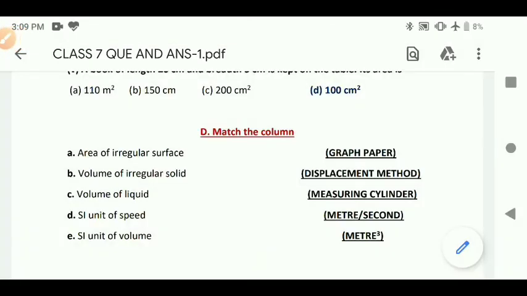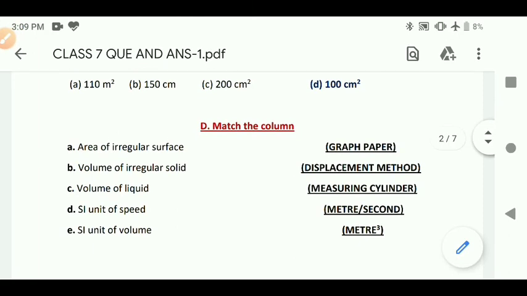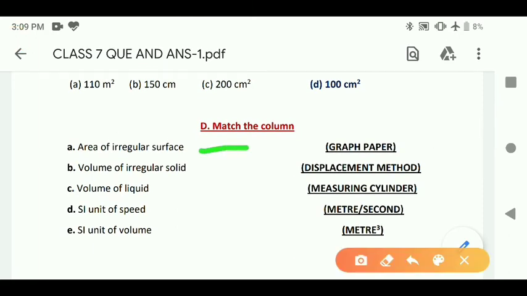Area of irregular surface can be determined by using graph paper. Volume of irregular solid can be determined by displacement method. Volume of liquid can be determined by measuring cylinder.